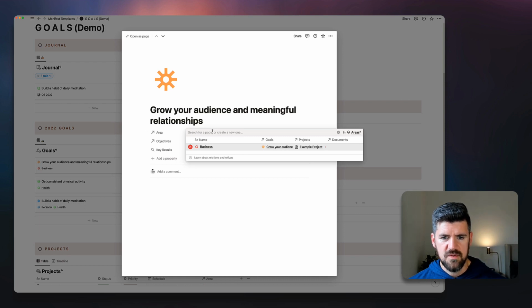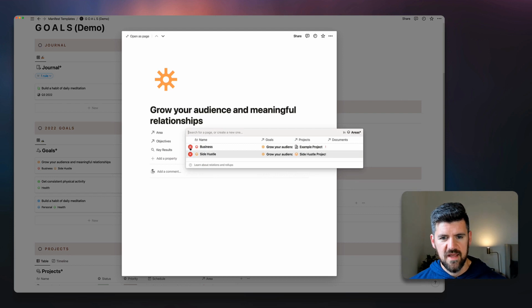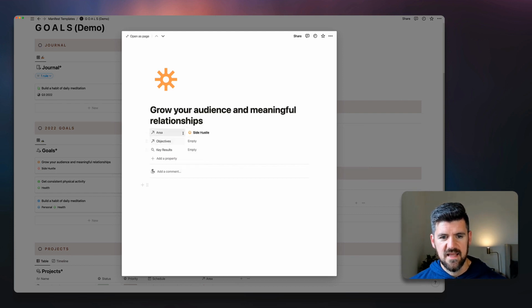This would actually, I think, be under side hustle. So we'll edit that out. And again, if you see that arrow, that means that we're looking at a relational database, which means that there's an area database and an objectives database that this goals database is talking to. And this allows us really awesome opportunities to filter data by these relations.